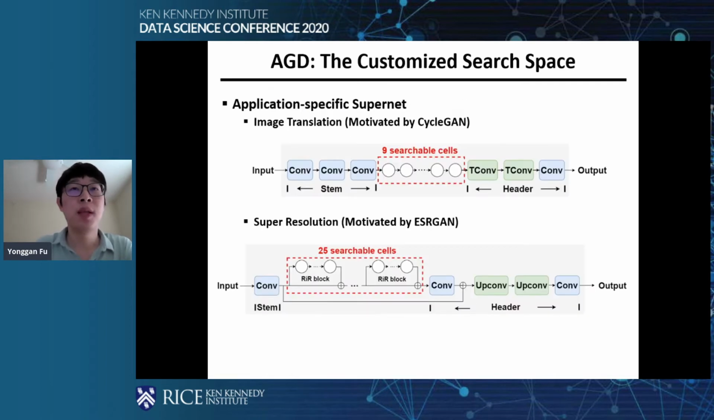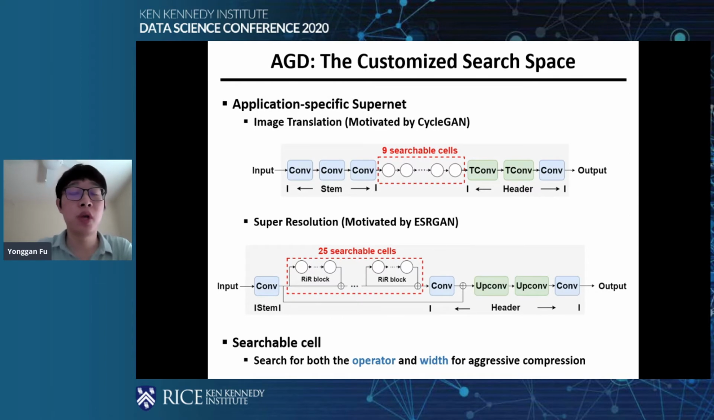You can see that we mainly demo our method on two tasks, image translation and super resolution. We use a sequential supernet for the image translation task because it's hardware friendly, compared with the previous complex supernet in DARTS or other networks. For super resolution, we're motivated by the recent SOTA work ESRGAN. We use residual-in-residual blocks to build our supernet because it can avoid the gradient vanishing problem in super resolution training. And to aggressively push forward the compression frontier of our search method, we search for both the operator and width for each block.